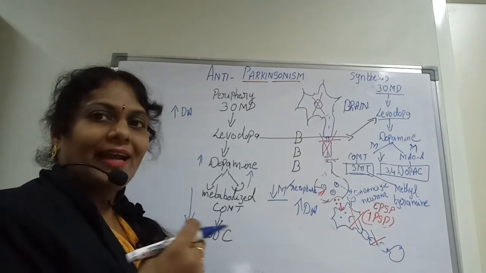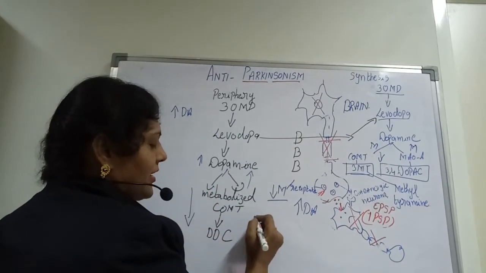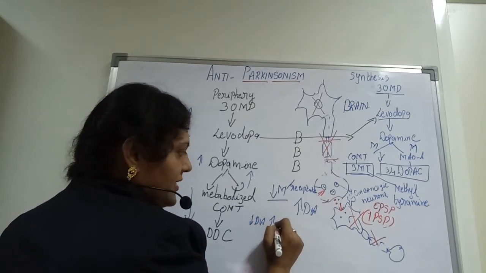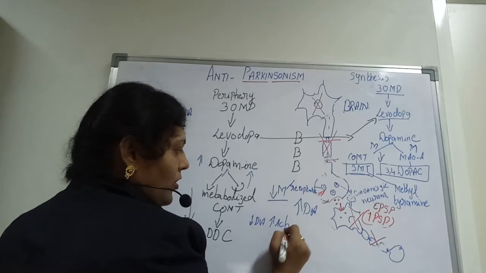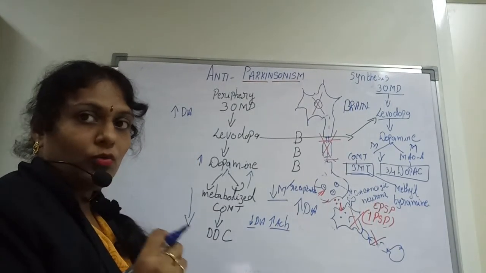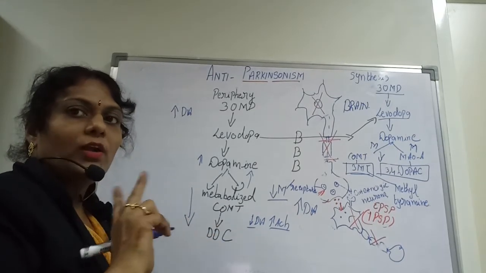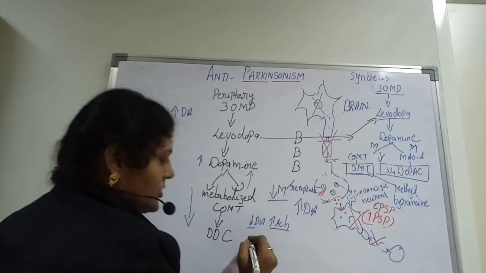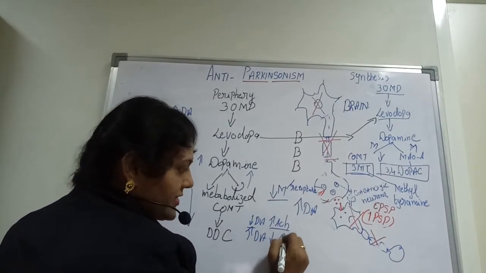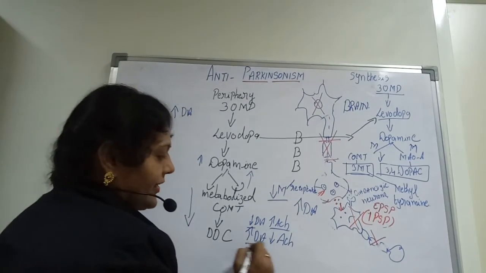And here I want to highlight one more point. I told you that this is decreased by dopamine and increased by ACH. So these are the two main causes, and in order to treat Parkinsonism, we can do two methods. One is to increase your dopamine or decrease your ACH. Whatever the method, the work is the same.